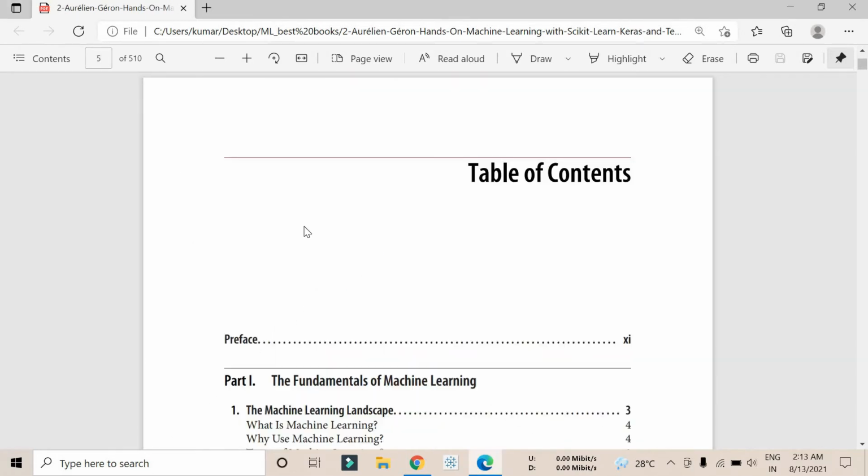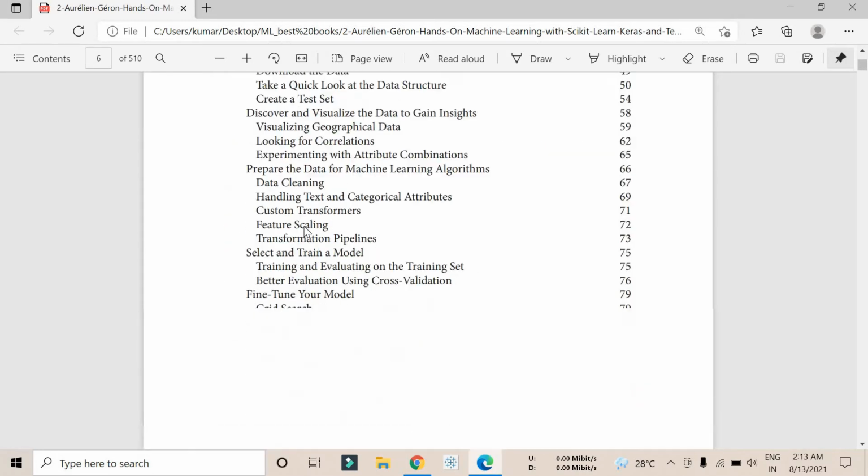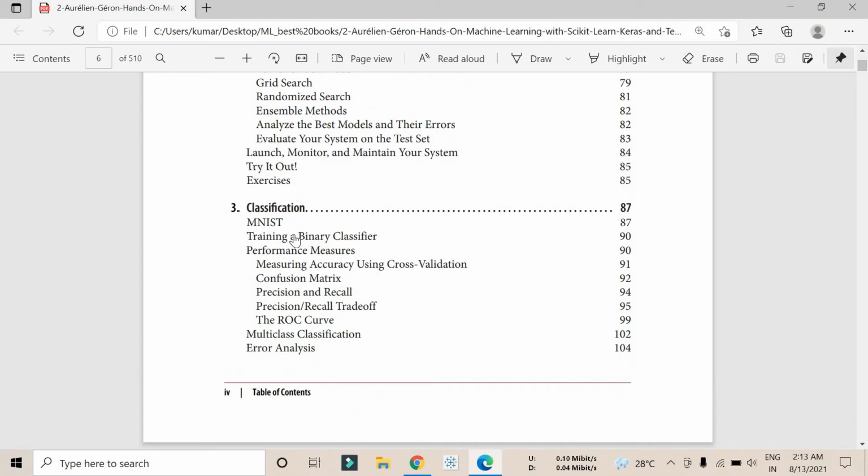Page number 5 is the index page. Chapter 3 is called classification, because in this chapter you have a dataset called the MNIST dataset, and they are trying to use classification models to train on MNIST, to see how classification works and what is the best accuracy they can get. Let me give a brief idea about this MNIST.